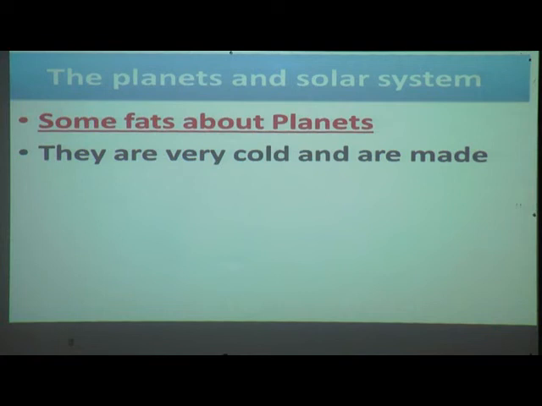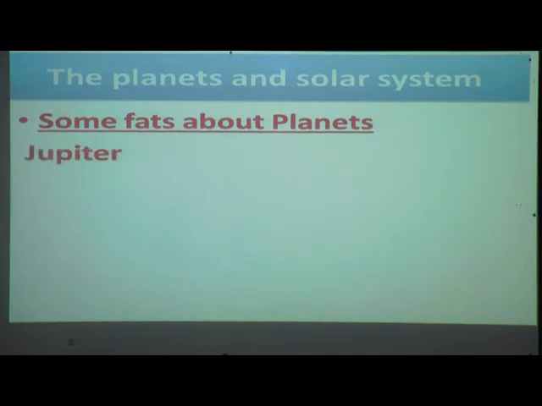They are very cold and are made up mainly of gases, because they are away from the Sun.